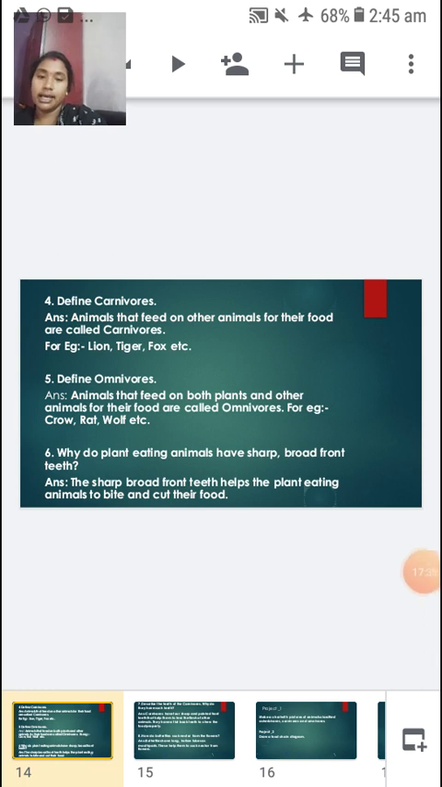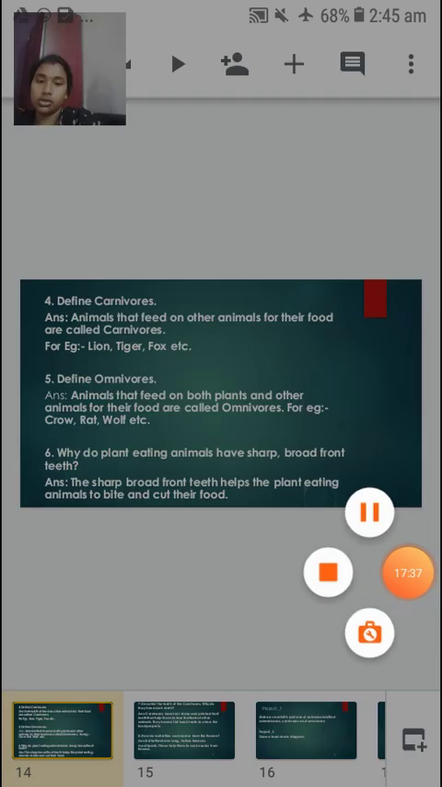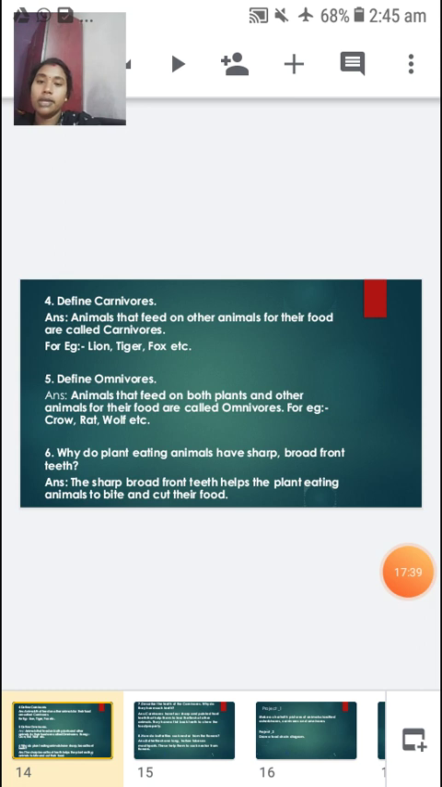So next we have define carnivores. Right? So animals that feed on other animals for their food are called carnivores. For example, lion, tiger, fox, etc. So animals that feed on other animals for their food are called carnivores. For example, lion, tiger, fox, etc.